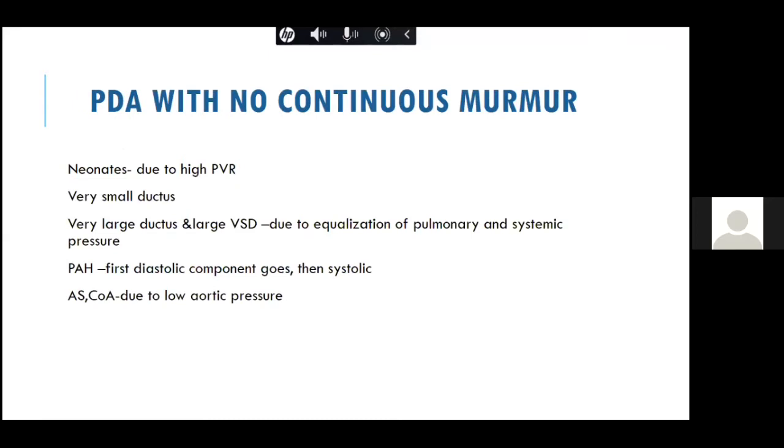So there are conditions where a PDA may not produce a continuous murmur. For example, in neonates, when the pulmonary vascular resistance is very high, PVR is very high, you may just get a short systolic murmur.